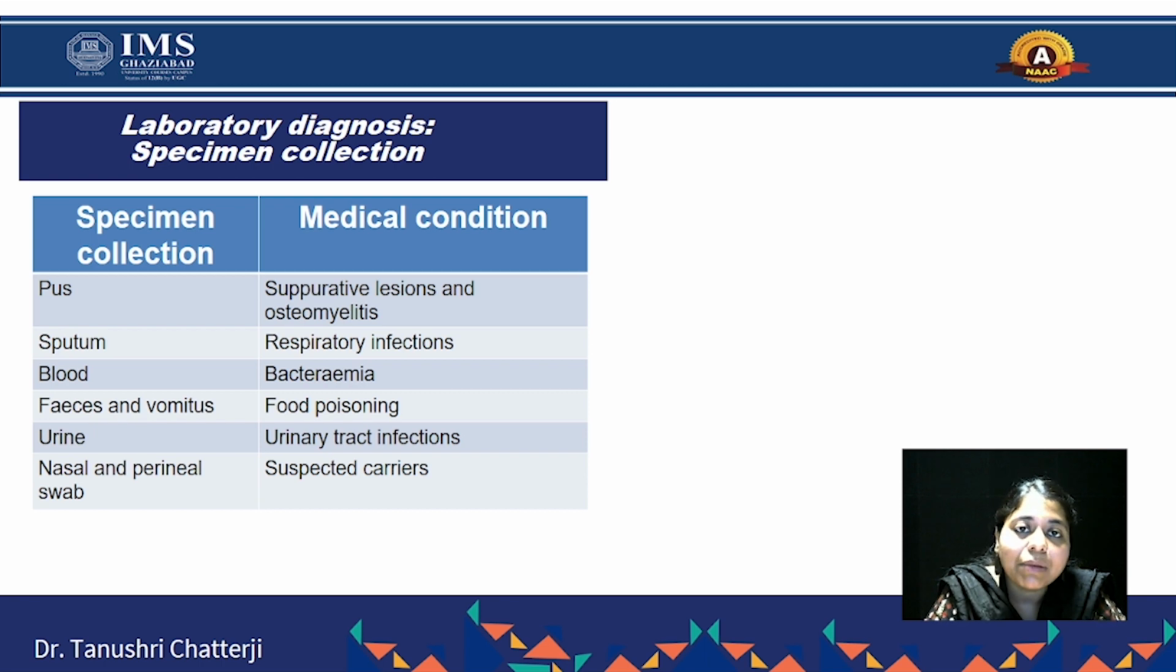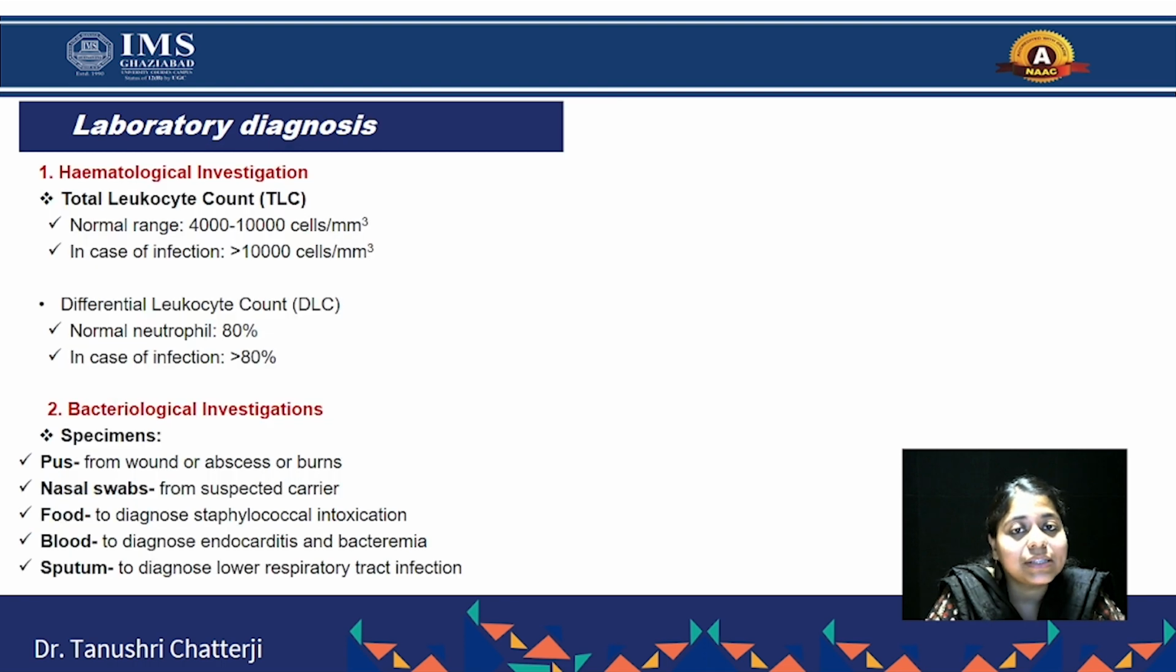Once the samples are collected, what types of tests are conducted? Two sets of tests can be conducted. One is hematological investigation. In hematological investigation, what kind of tests are done? The cell count, TLC count and DLC count are performed. On the other hand, bacteriological investigations are done. In bacteriological investigations, we perform gram staining, followed by culture and microbiological analysis.